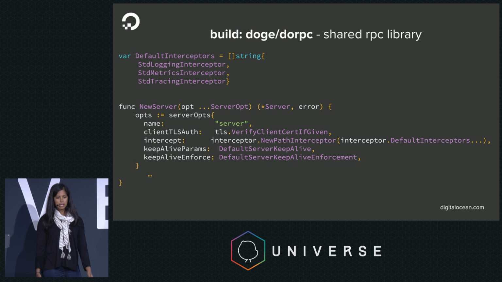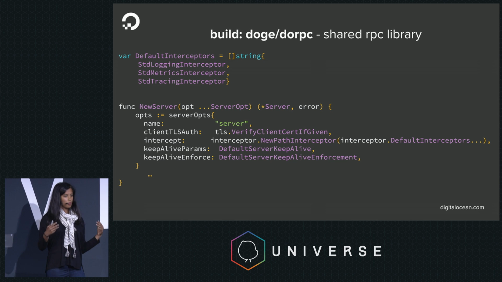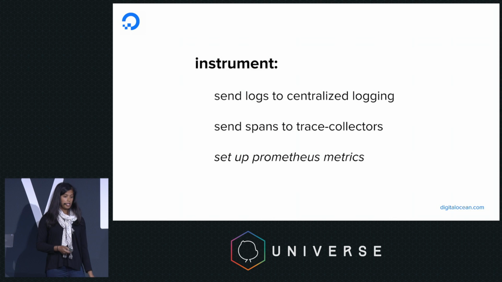With DRPC, all our RPC services already have a logging, metrics, and tracing interceptor incorporated, so we can get relevant metrics about our RPC services, such as latency, request rate, whatnot. We also have traces or spans that are sent to our trace collector, and we have logs that automatically get sent to our centralized logging system. Very helpful. But on top of these shared libraries, we often also have to instrument our services.